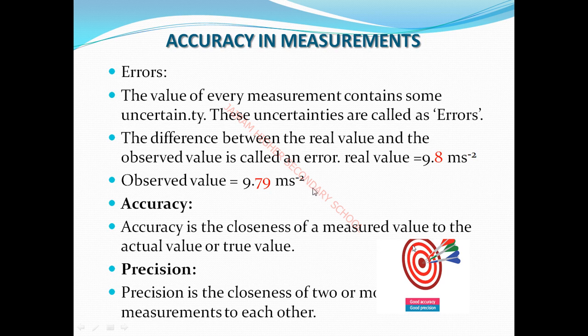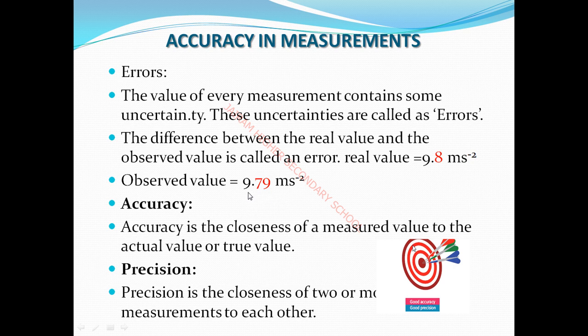Are you clear? Accuracy: the difference between 9.8 and 9.79 is 0.01. So accuracy is the closeness of the measured value and the true value. Okay, that is what we call accuracy. Precision means closeness of two or more measurements to each other.